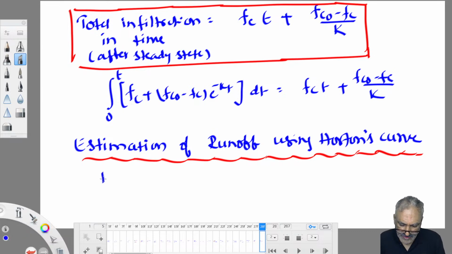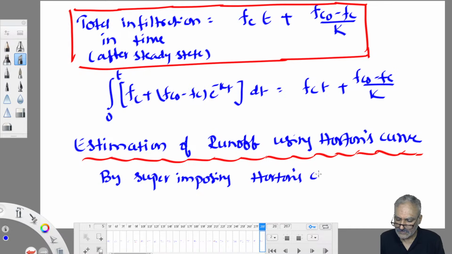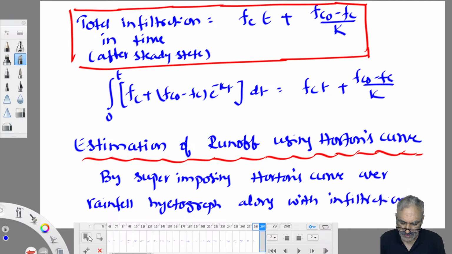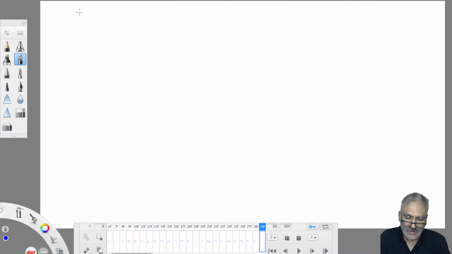The water flowing above the ground is called runoff. So how much water flows above the ground as runoff, that also we can estimate. So by superimposing Horton's curve over the rainfall hydrograph along with the infiltration, runoff can also be estimated.